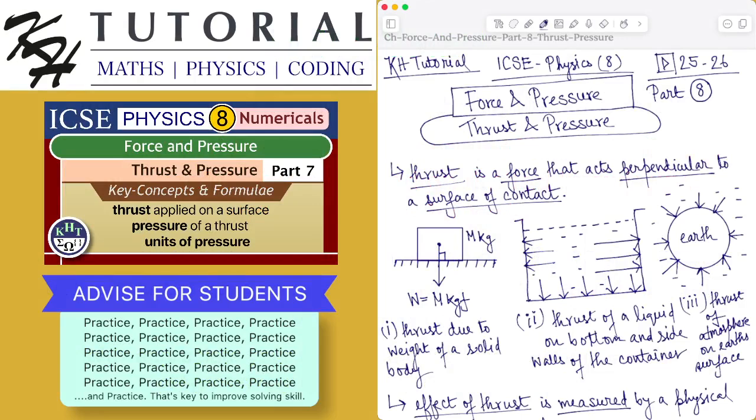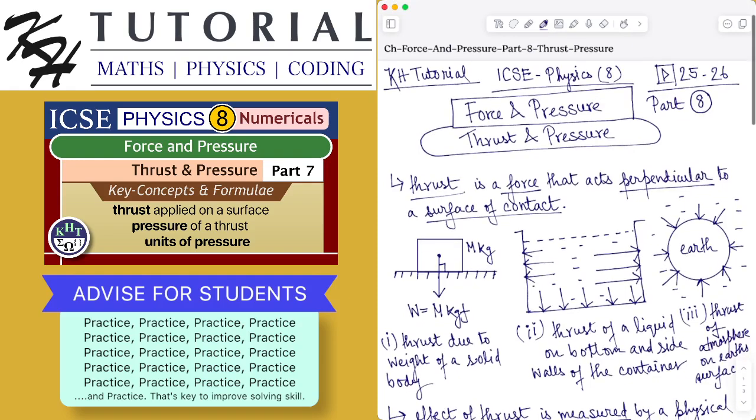Okay, so I have written down some notes so that I can refer to them while discussing thrust and pressure. We have already covered what is force and what is the moment of force or torque, that is the effect of force, in all the previous videos from the chapter of force and pressure. Okay, so what is thrust? Thrust is force, but it acts perpendicular to the surface of contact.